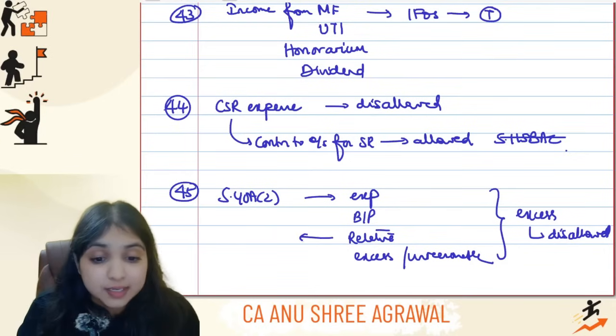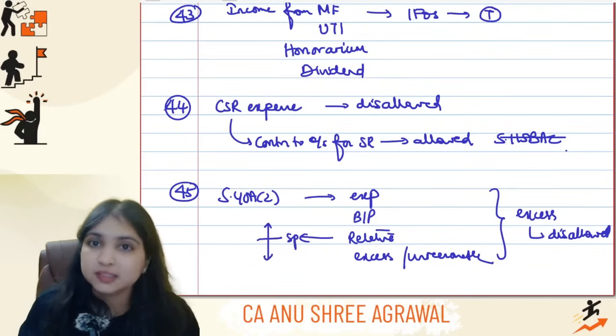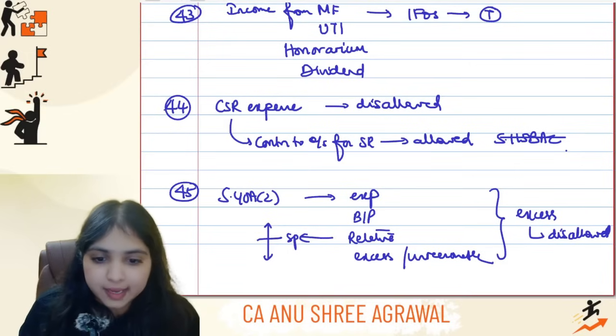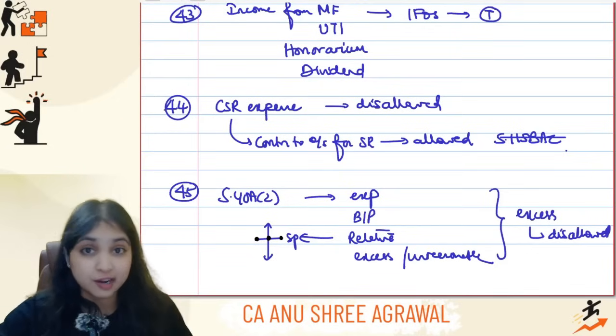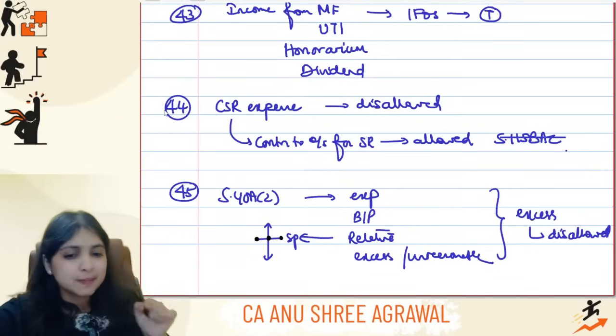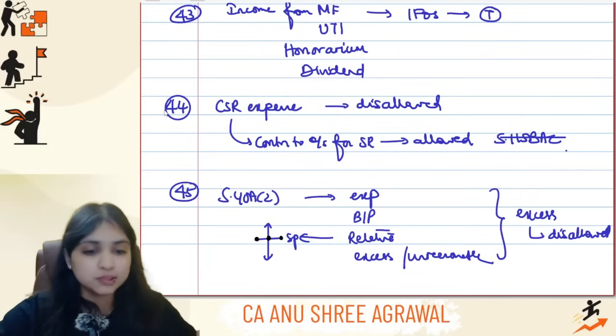Now here relative means what? Plus spouse with arrows. This is how I've taught you. That is, if I am the assessee, then my brother, my sister, my parents, grandparents, great grandparents, and so on, my children, grandchildren, great grandchildren, and so on, and my spouse. Okay, notice brother-in-law is not covered in this relative. Very often they ask brother-in-law, guys, but brother-in-law is not covered in this relative, only plus spouse with arrows.